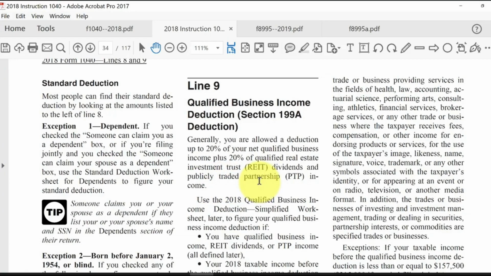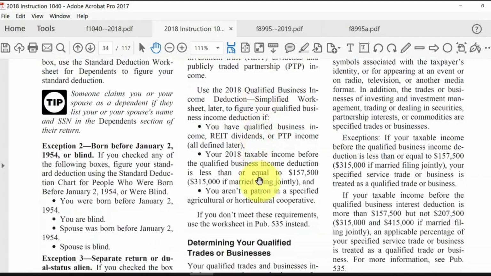But if your taxable income exceeds a certain dollar limit, here in the case of married filing joint, or for other filing statuses, then your qualified business income deduction will start to phase out, gets reduced. These dollar limits here are adjusted for inflation.